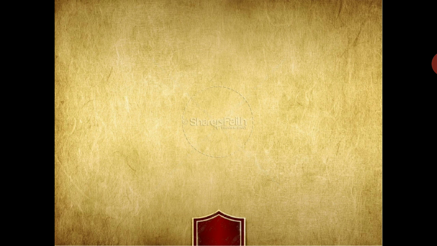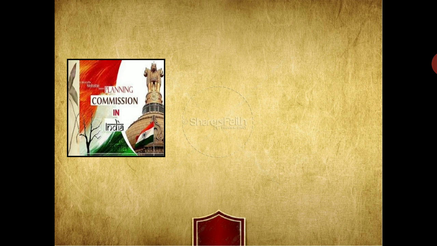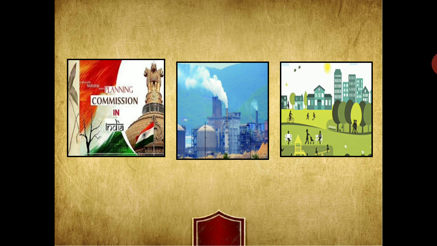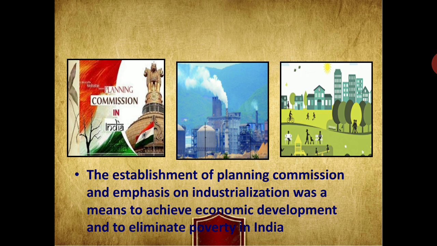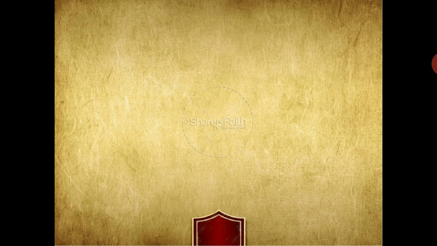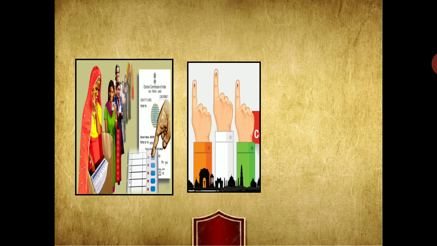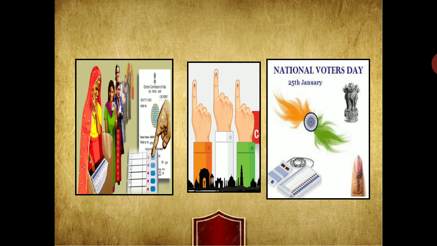During that time, the establishment of the Planning Commission and emphasis on industrialization was a means to achieve economic development and to eliminate poverty in India. Due to that, the successful conduct of elections and faith in democratic tradition made it possible for us to achieve political stability in India. Now, at that time, several social reformers